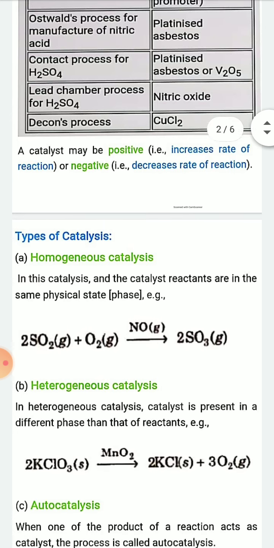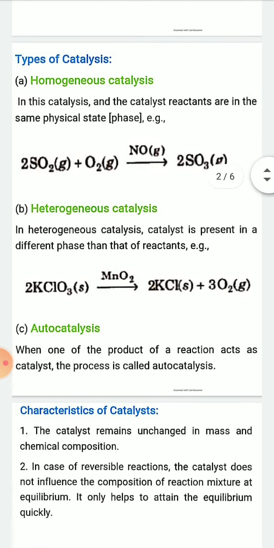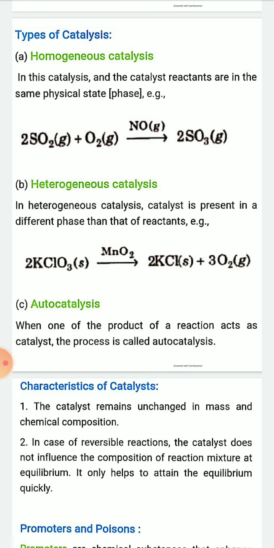And another type of classification of catalyst is depending on the phase or physical state of the catalyst. Catalysts are of two types. One is homogeneous catalyst, another is heterogeneous catalyst. That is, catalysis is of two types: homogeneous catalysis and heterogeneous catalysis.